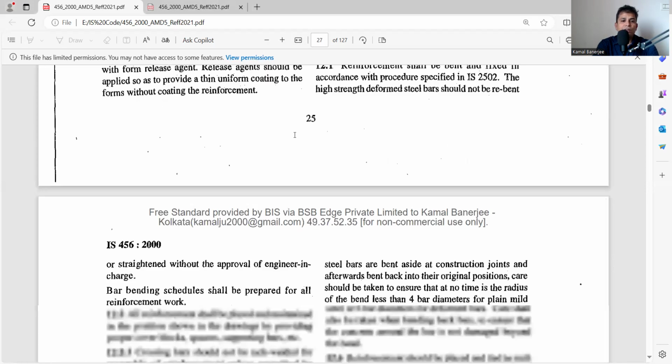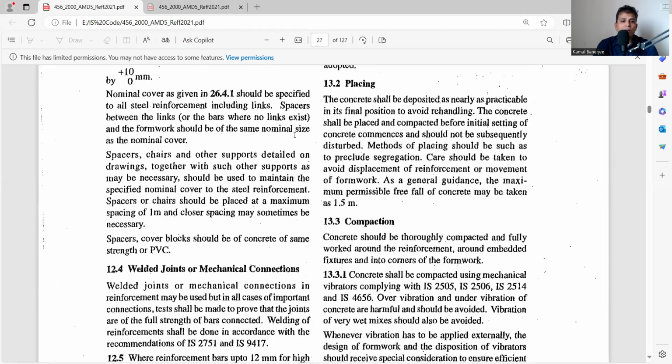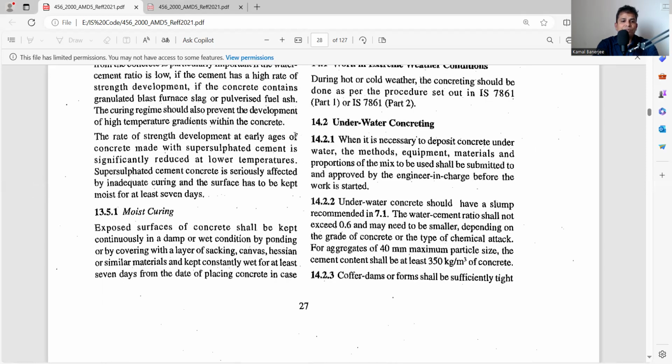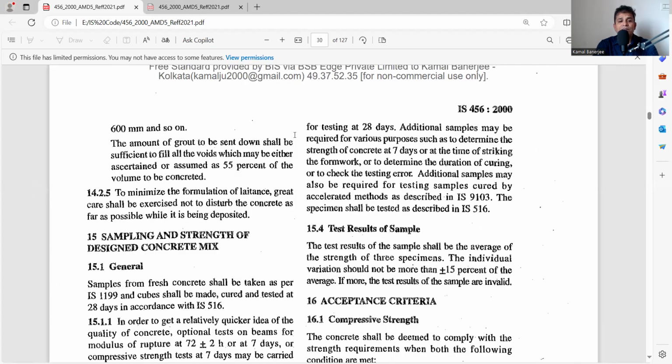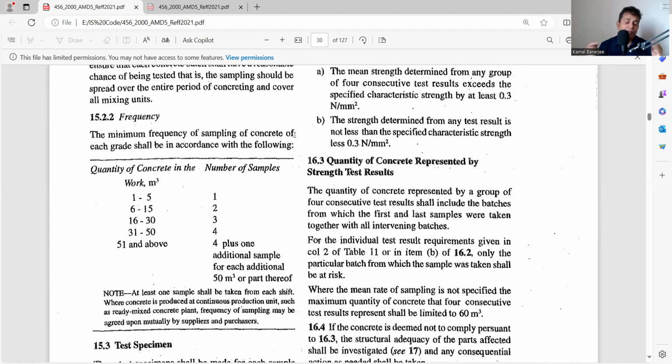Where it is mentioned what the selecting sampling frequency will be. I have made a detailed video on this. What will be the sample frequency? If you want to know more, watch there or in the description. You will find out what the sampling frequency is. Here it is mentioning 1 to 5 cubic meter, one sample.